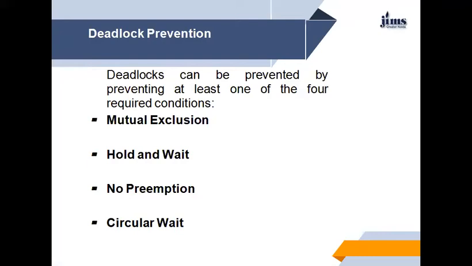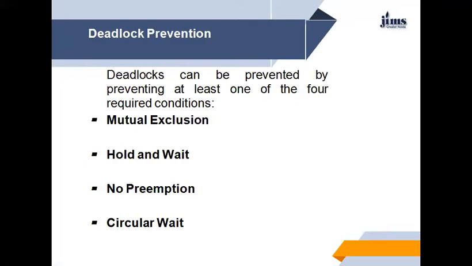So, to differentiate between these two, we consider a process that copies data from a tape drive to a disk file, sorts the disk file, and then prints the result to a printer. If all resources must be requested at the beginning of the process, then the process must initially request the tape drive, disk file, and printer. It will hold the printer for its entire execution, even though it needs the printer only at the end.